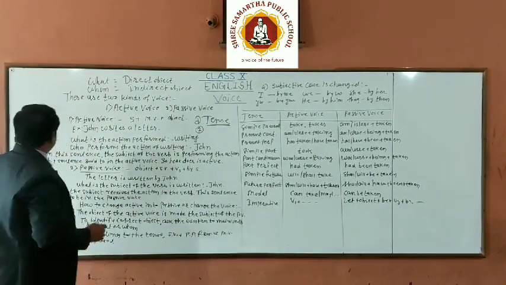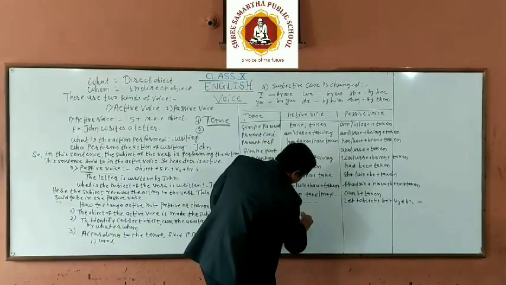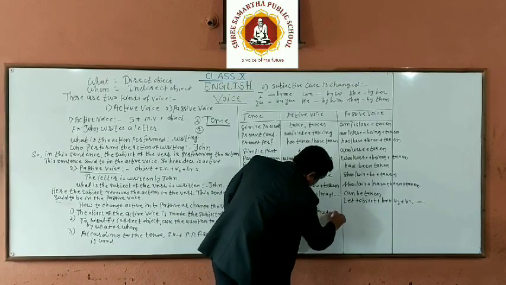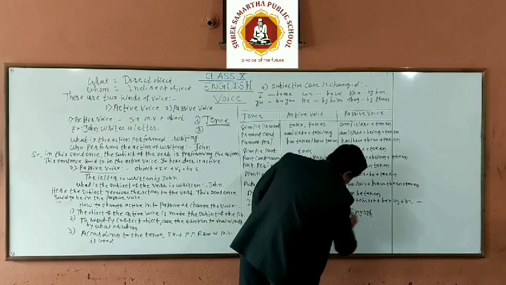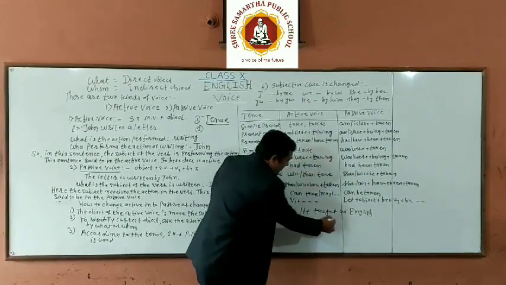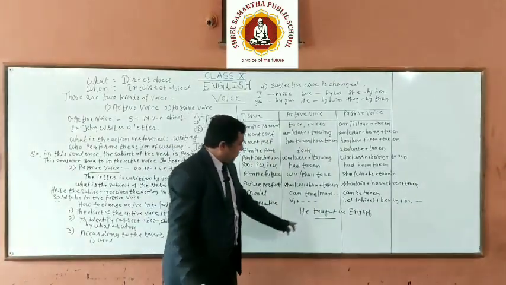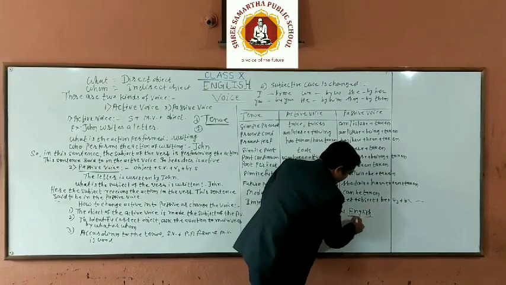See this sentence, let's see this sentence. He taught us English. Now here we ask the question to the main verb by what? What did he teach us? English. Direct object.